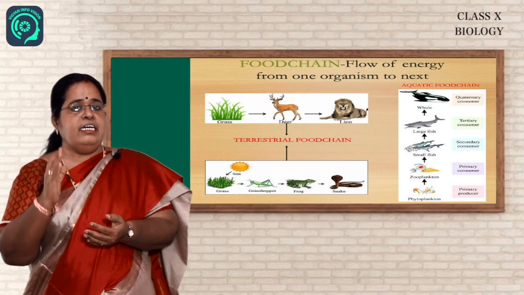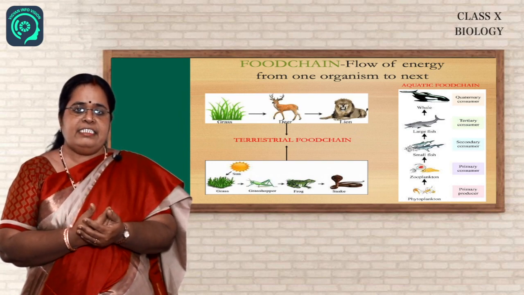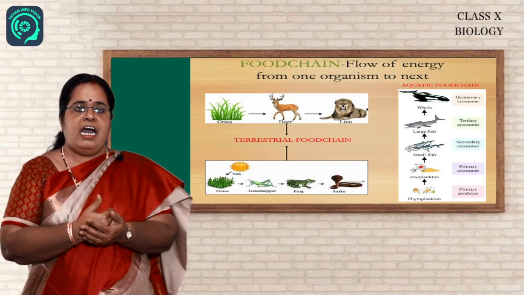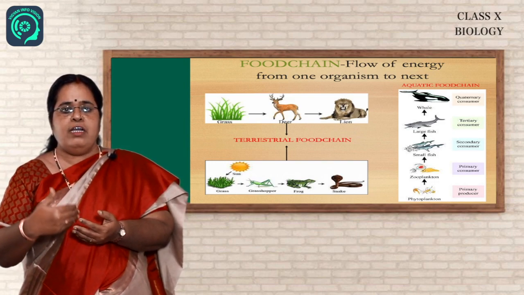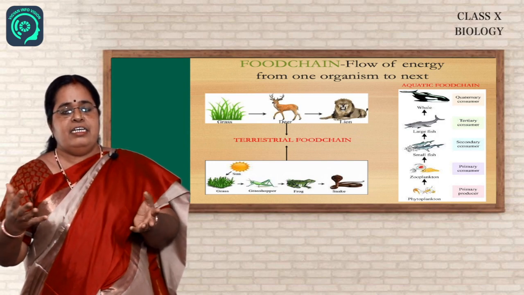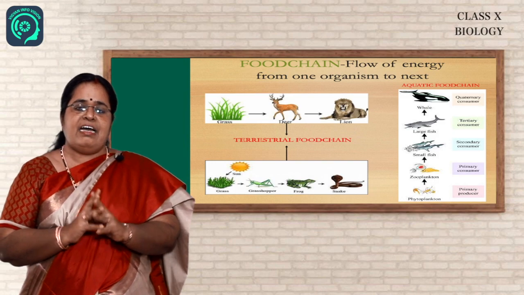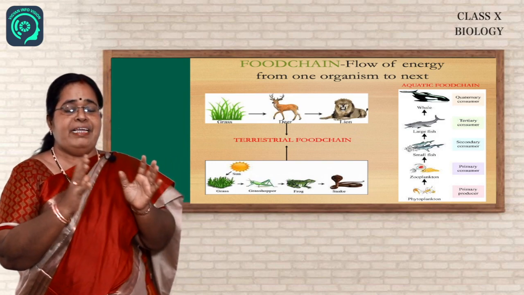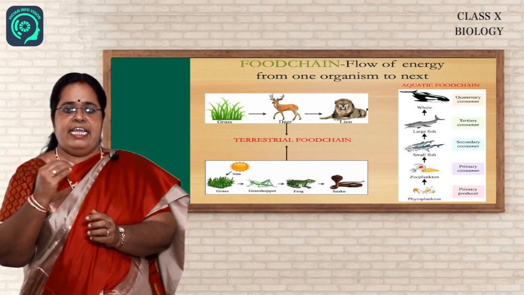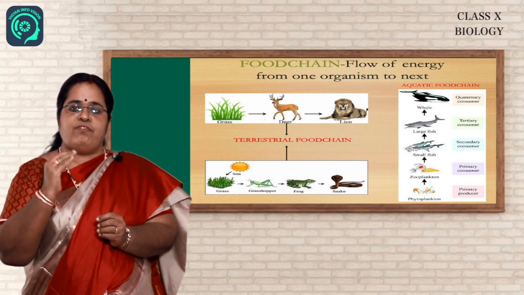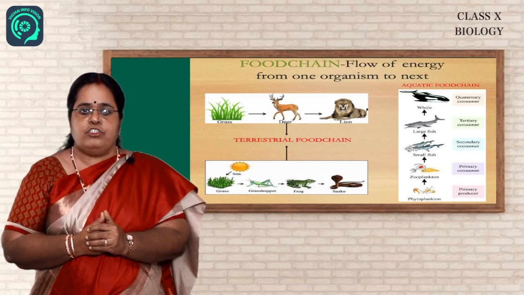Similarly, there might be another example of a food chain, that is the grass is eaten by a grasshopper, which is eaten by a frog, the frog is eaten by a snake, etc. So these are the different examples of a food chain. That means I want to tell you that in a food chain, basically what is taking place is a transfer of food. Food means energy. So there is a transfer of energy from one organism to another, that is called a food chain.